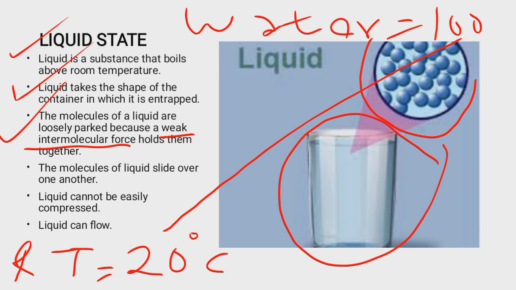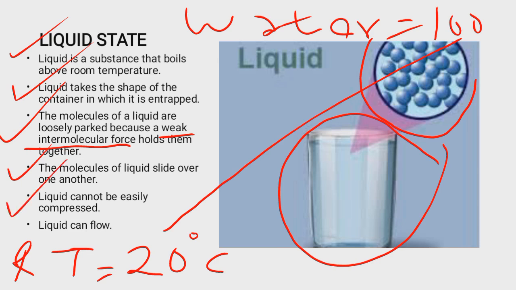Then what's happening to the molecule? What's the state of the molecules? The molecules of liquid always slide over one another. You can see water producing ripples or a water wave when a stone is dropped into it. That's how the molecules of liquid move. They slide over one another.